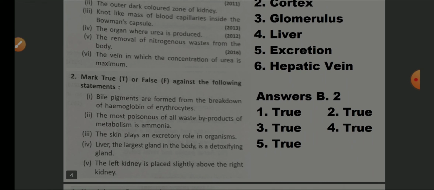Mark true or false against the statement. Bile pigments are formed from the breakdown of hemoglobin of erythrocytes. Yes, true. Most poisonous of all the waste byproducts of metabolism is ammonia. Yes. Skin plays an excretory role in organisms. Yes, to some extent it is an excretory organ. Liver is the largest gland in the body, a detoxifying gland. Yes, it is true. The left kidney is placed slightly above the right kidney. Yes, that is also true.